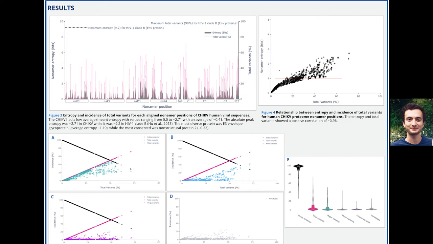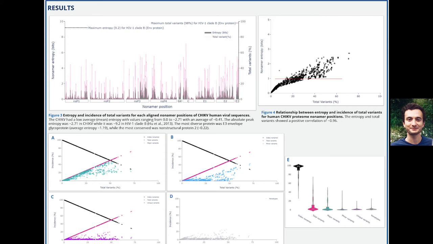The Chikungunya virus protein-wide mean entropy was as low as approximately 0.41, indicating that the emerging virus is highly conserved. Nonetheless, only approximately 70.4% of monomers were completely conserved, with an entropy value of 0. The most diverse protein was envelope glycoprotein 3, exhibiting an average entropy of approximately 1.19, while the most conserved was the non-structural protein 2, which exhibited an average entropy of approximately 0.22. The absolute peak entropy was observed as approximately 2.71 in capsid protein.